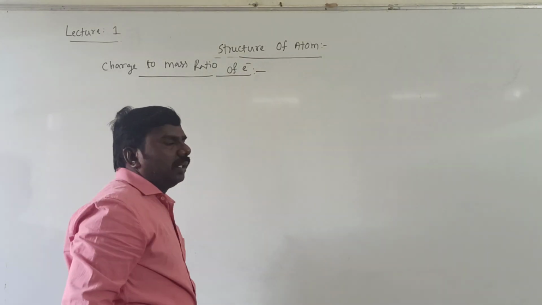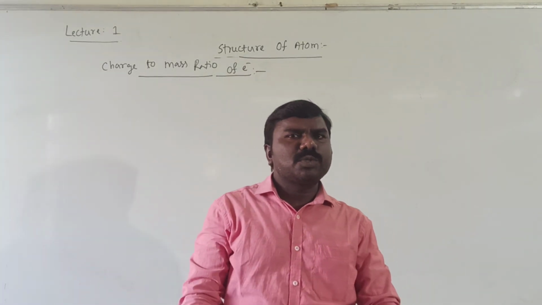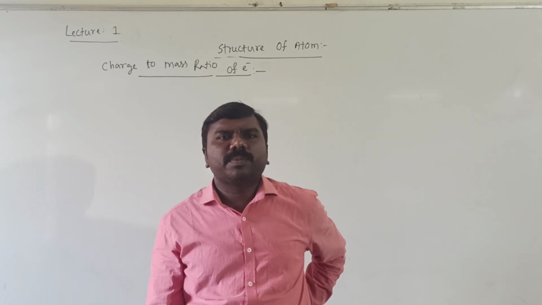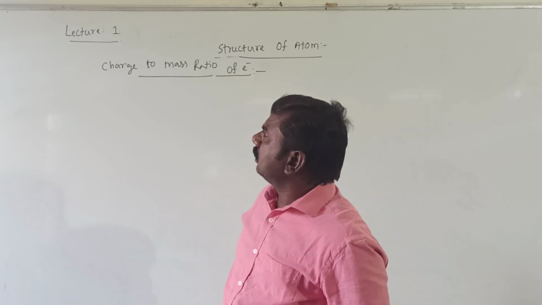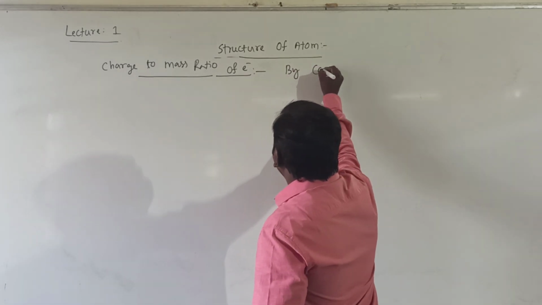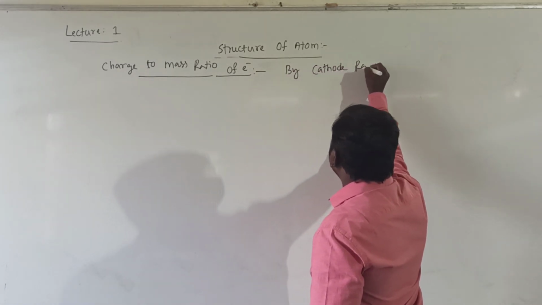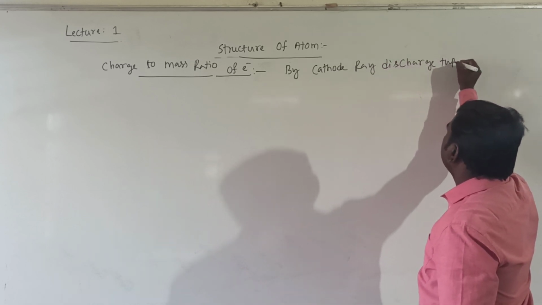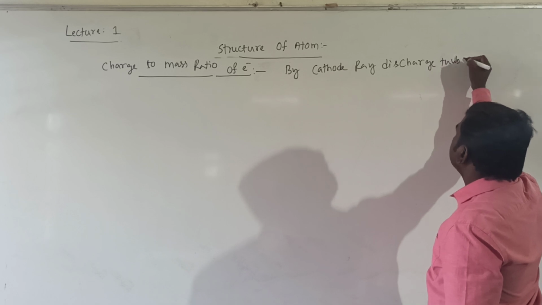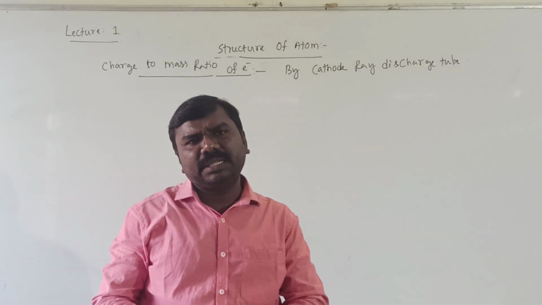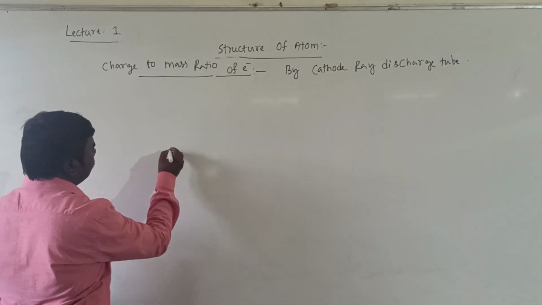Electron was discovered by J.J. Thomson, remember. This ratio was also given by J.J. Thomson, as per the cathode ray discharge tube experiment. By that he made many attempts. So the experiment is like this.